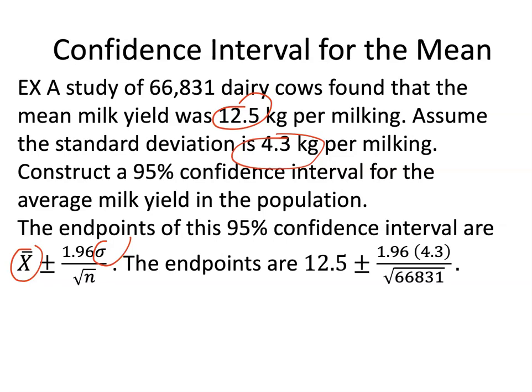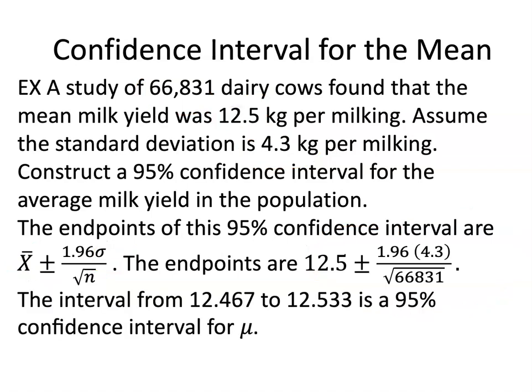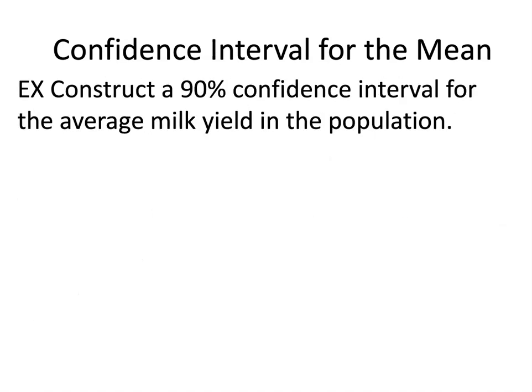That's the standard deviation. And the square root of n, square root of the sample size, that's the square root of 66,831. So those are the endpoints of our 95% confidence interval. If you grind it out, you find that the interval from 12.467 to 12.533 is a 95% confidence interval for mu. That's what you get if you grind out these calculations here.